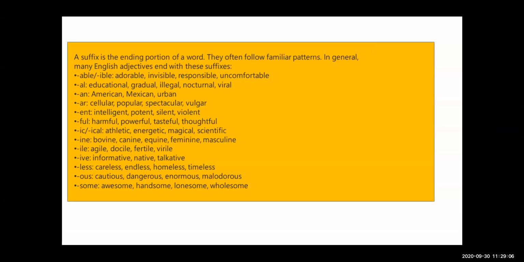Comfortable: comfort plus able. So able or ible we use as a suffix to make adjectives.